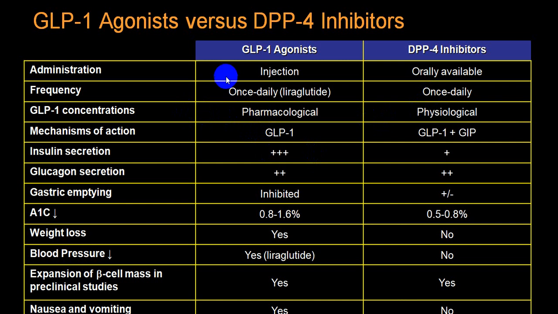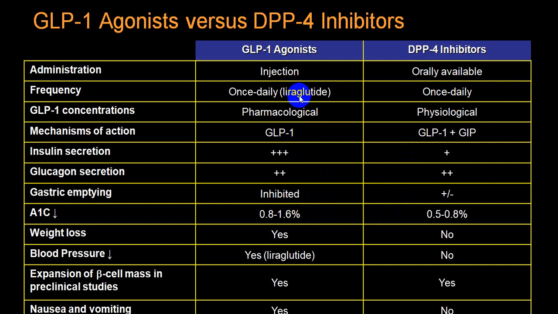Concentration of this GLP-1 will be very high, so it will give much more effect as compared to DPP-4, because here it will be a physiological effect, while this will be a pharmacological effect, depending upon how much dose you are giving. You will have an effect of GLP-1 only, mainly, because it is a GLP-1 agonist, while here you will have an effect of GLP-1 as well as GIP. Insulin secretion is much more increased with GLP-1, while this is slightly elevated. Glucagon secretion will be reduced in both. Gastric emptying is inhibited more with GLP-1 rather than DPP-4.